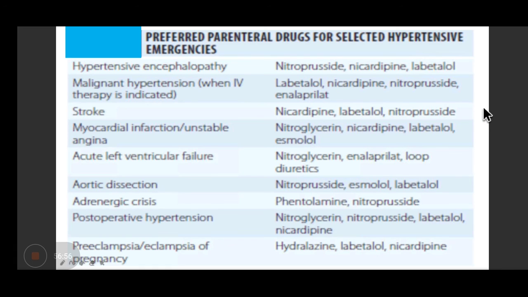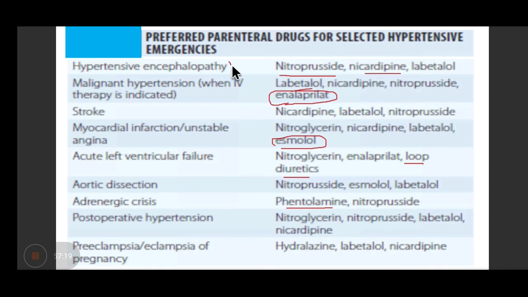So these are the various drugs which are used: nitroprusside, nicardipine, labetalol, enalaprilat. Do you remember the active metabolite of enalapril? It is available in injectable form. Esmolol we can use, loop diuretics, even alpha blockers, depending upon the indication.